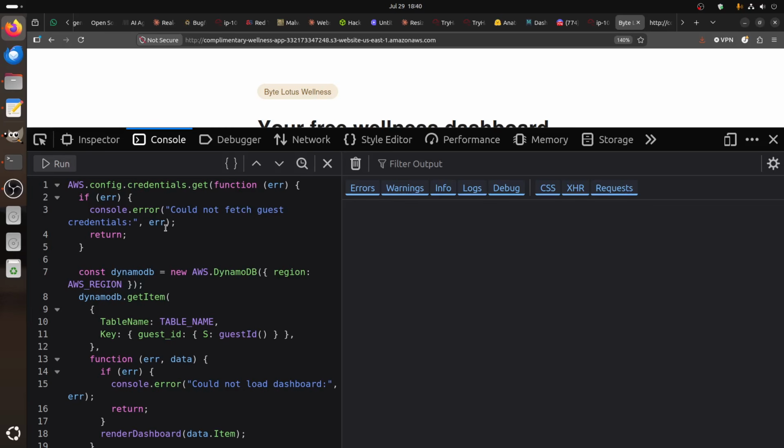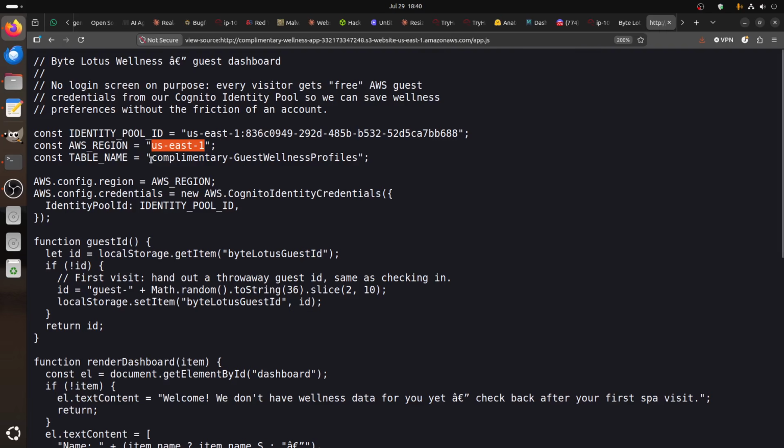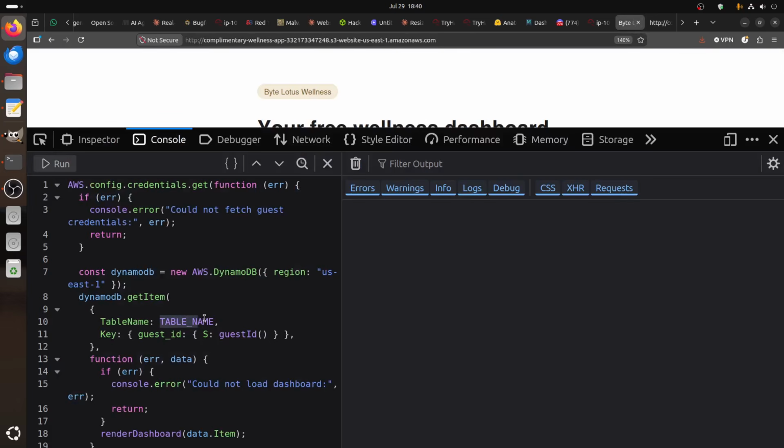This is JS code, so be careful when you do a region. So we can remove this. Let's put our region there. And we know the table name, so we can just take the table name from here, Control C, and put your table name.